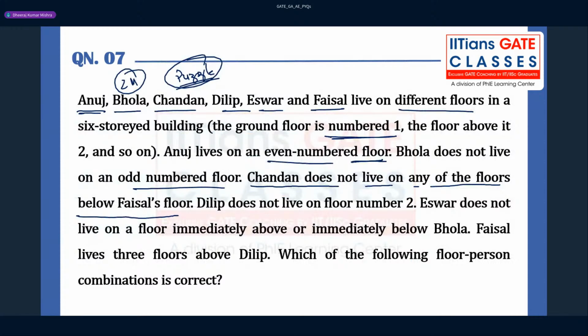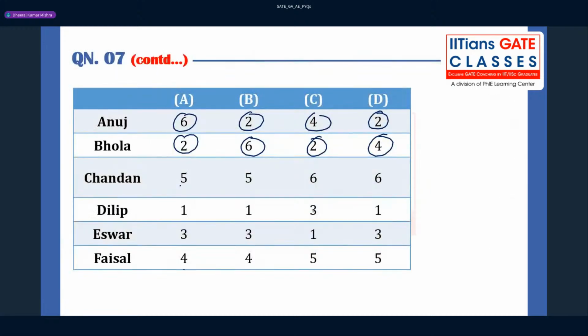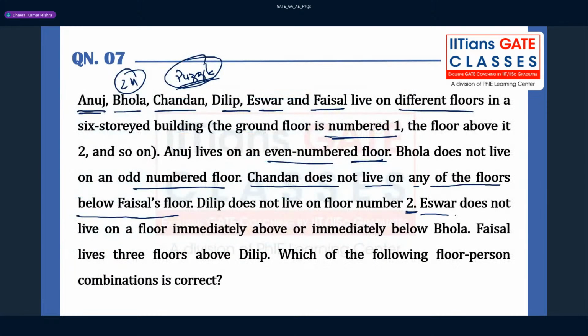Now Dilip does not live on floor number 2. So you can check here in the options directly. Yes, Dilip does not stay. Yeah, it is also okay. In all the options, 2 is not present. Now, Iswar does not live on a floor immediately above or immediately below Bhola. And this is the statement which can help you get the answer very quickly, right? See, what they are saying is Iswar does not live on a floor immediately above or immediately below Bhola. You see, what you have to check here is Iswar and Bhola.